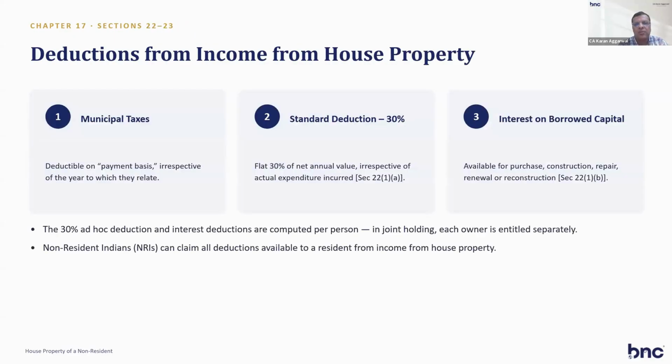The deductions from income of house property are MCD tax, standard deduction of 30%, and interest on borrowed capital. A non-resident can claim all deductions available too. The resident can claim MCD tax, standard deduction, and interest on borrowed capital, and the non-resident can also take the same deductions which the resident can take. So there is no difference between deductions for a resident and non-resident in income from house property. But because of the source rule, it is taxable.